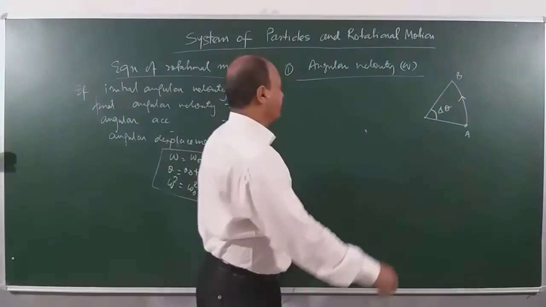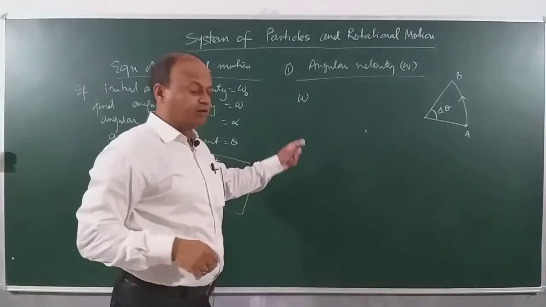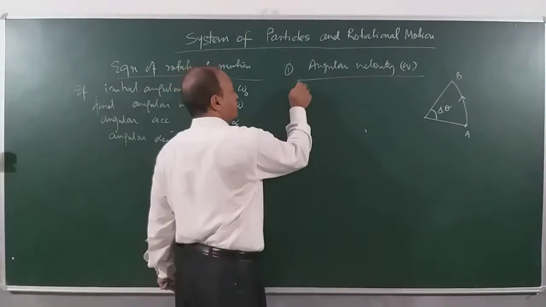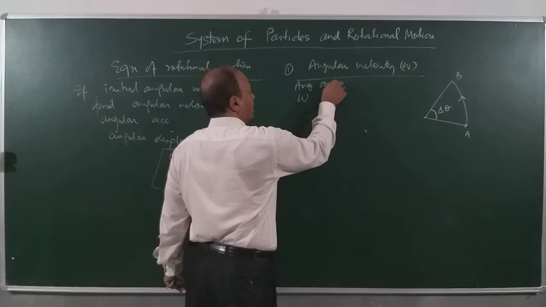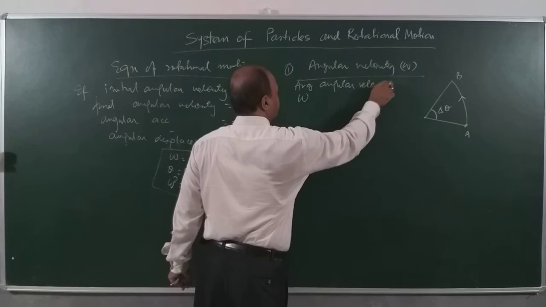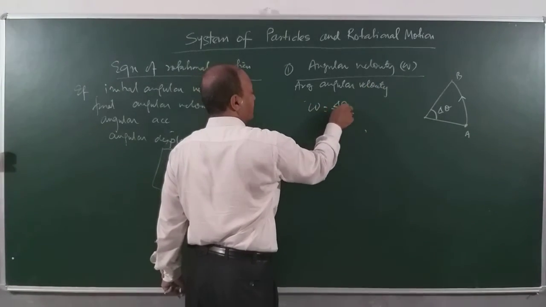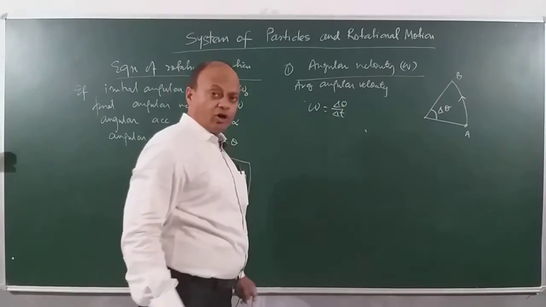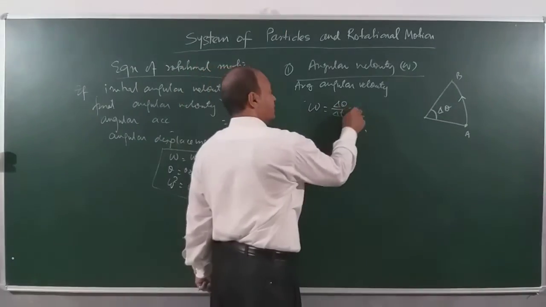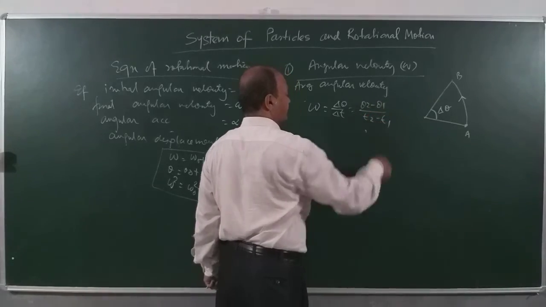And angular velocity defined as, children, average angular velocity. I write here average angular velocity, children. Omega is equal to delta theta by delta t, or you can also write this as theta 2 minus theta 1 divided by t2 minus t1.